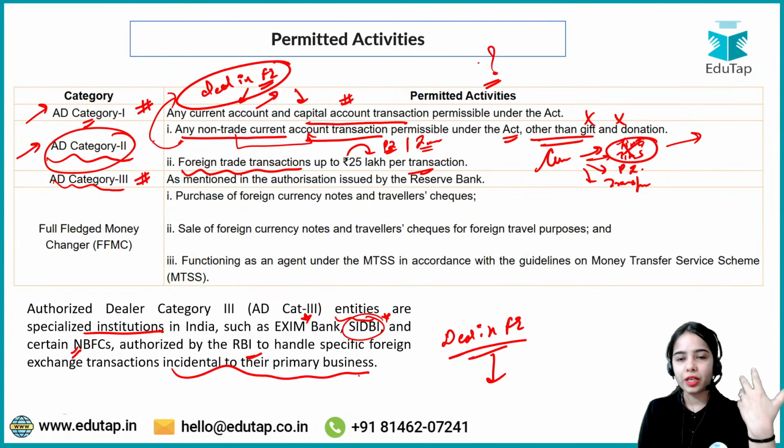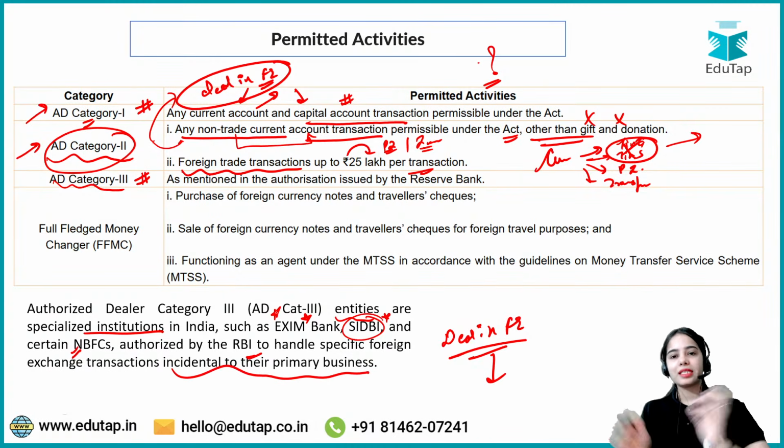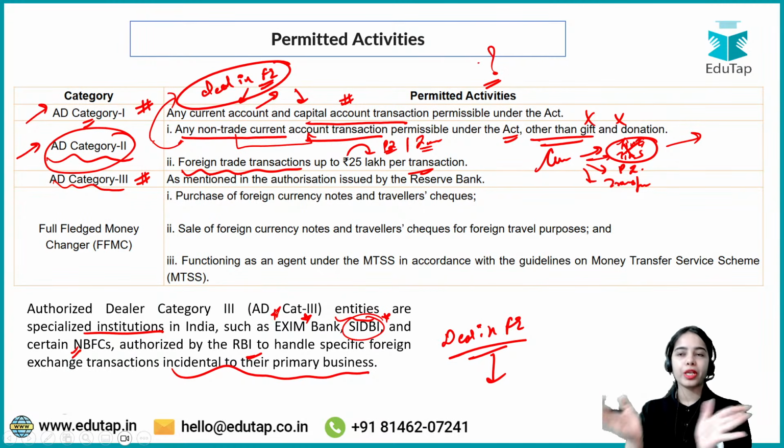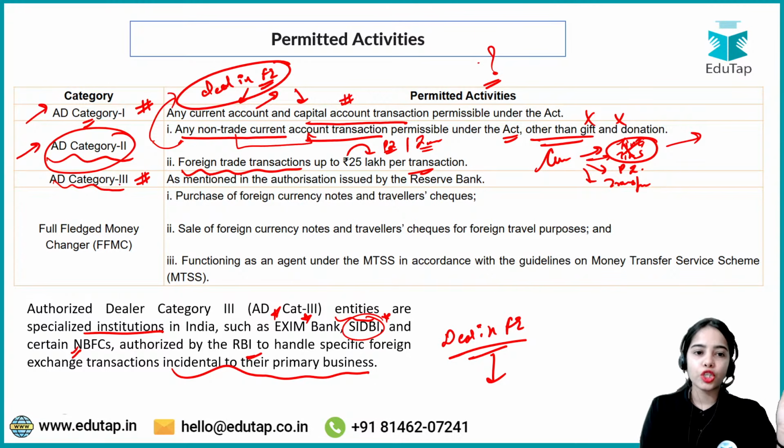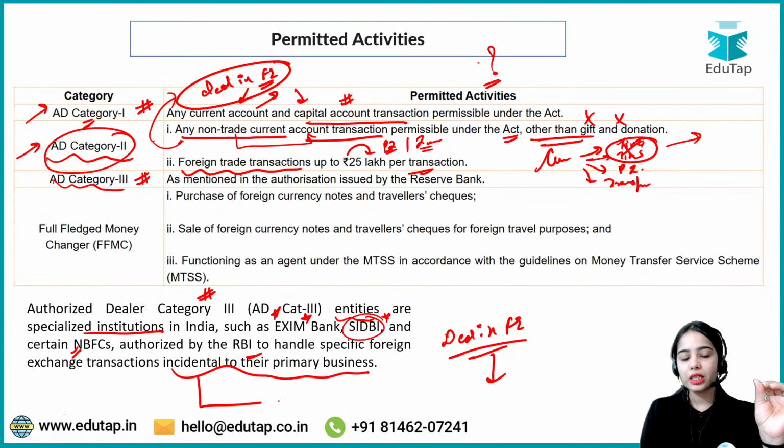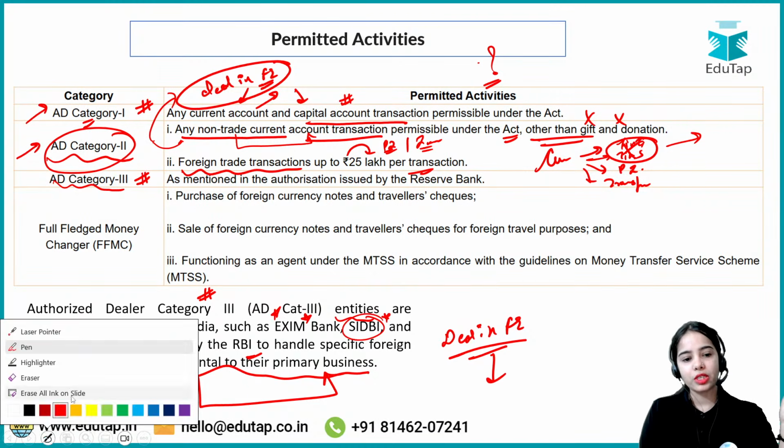So Exim Bank, the Export and Import Bank of India, if it wants to deal in foreign exchange for its own transactions, for its own purposes, only for that purpose it can deal in foreign exchange. So authorized dealer category 3 can deal in foreign exchange, but only for transactions incidental to their primary business. Okay, so this is the idea.